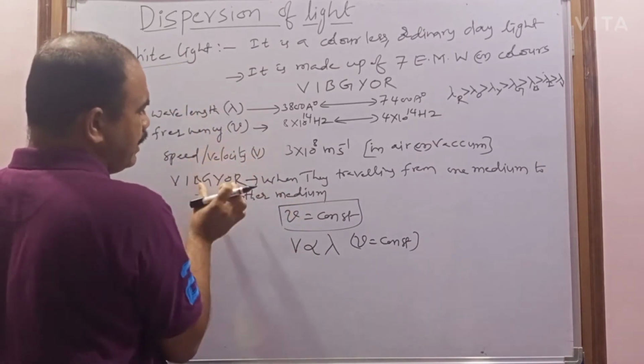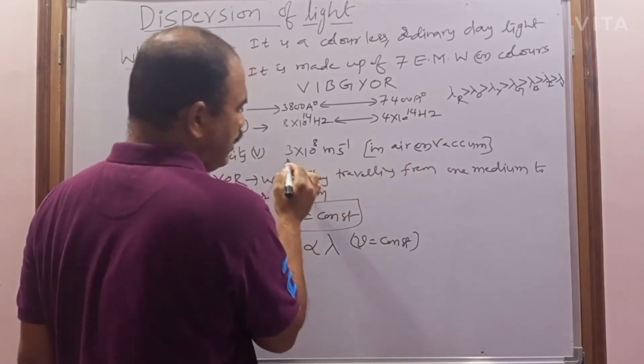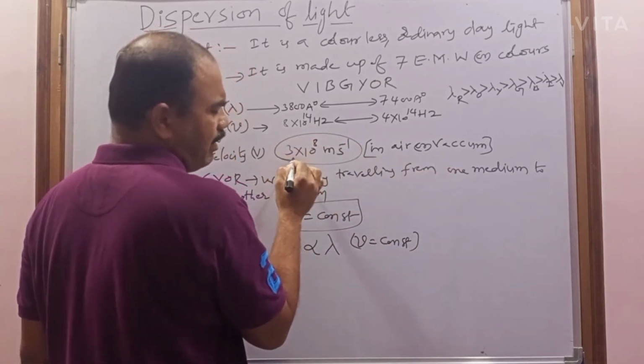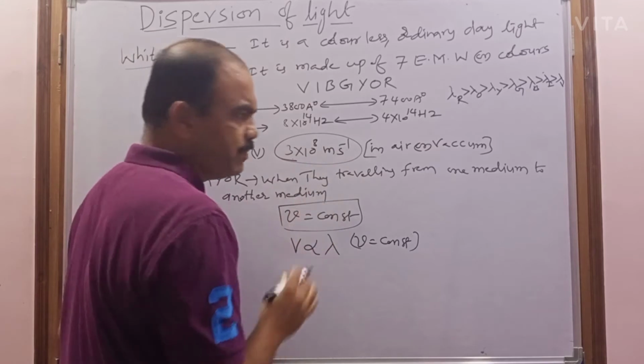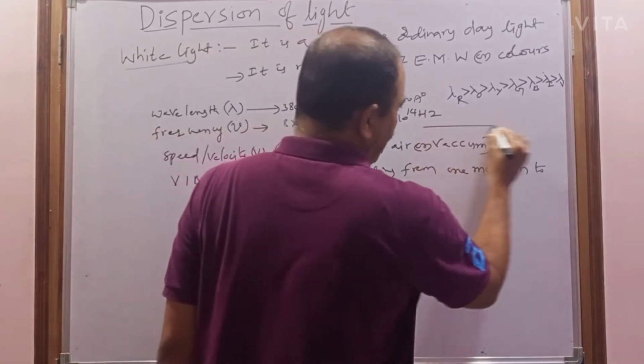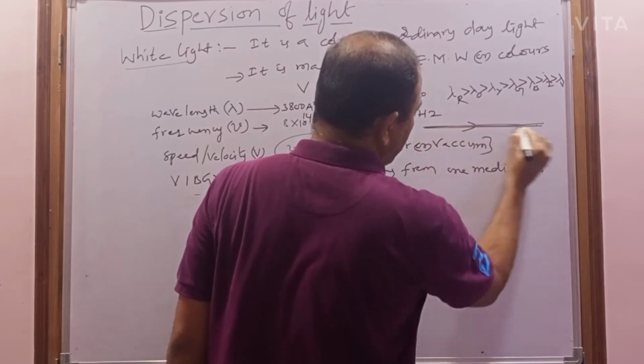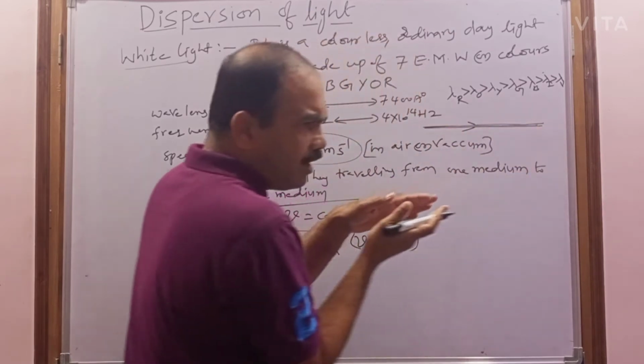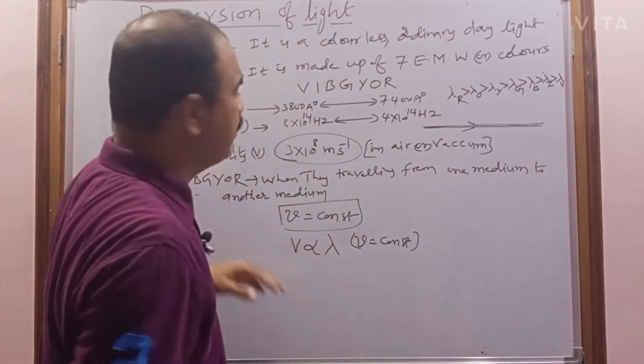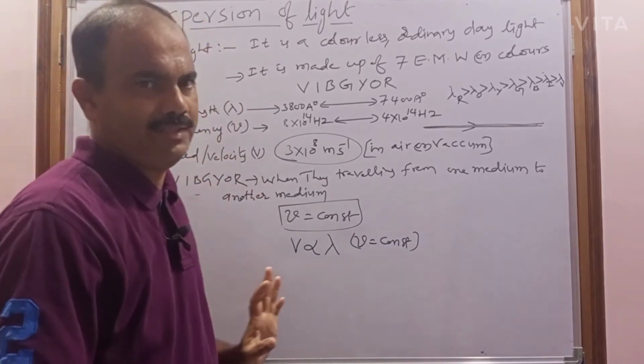So when these 7 colors are traveling through air or vacuum, what is happening? All the 7 colors have the same speed, so all the 7 colors will travel along the same path. They will select the same path. Due to that, all are combined, so then they will give the white light.